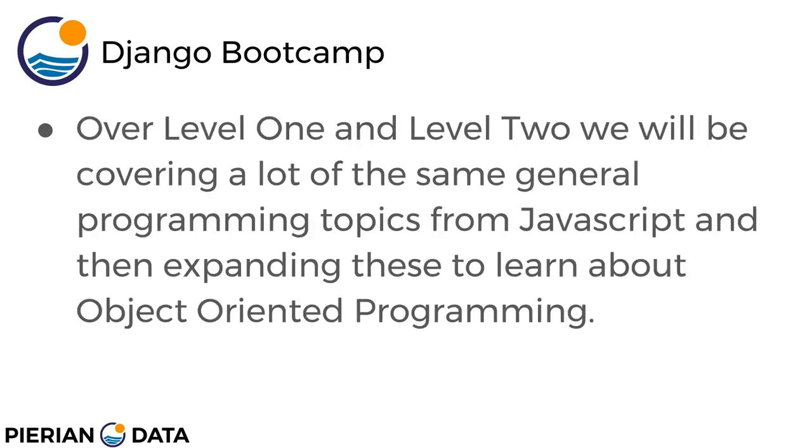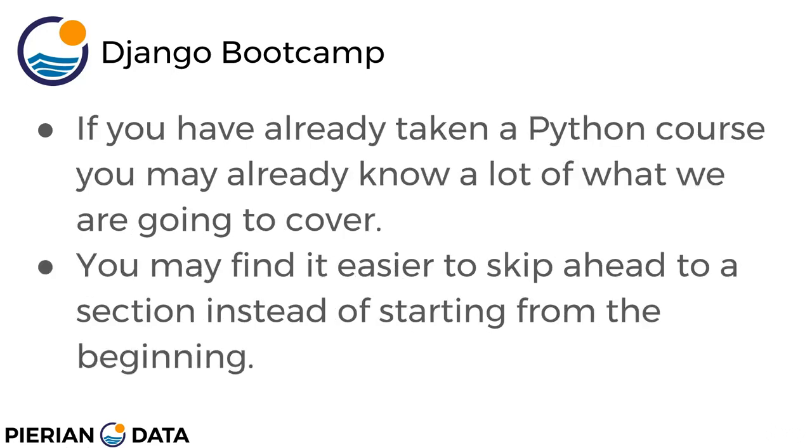So over level 1 and level 2, we're going to be covering a lot of the same general programming topics from JavaScript, things like for loops and while loops, etc. So we won't spend as much time in Python talking about the very basic ideas of what a for loop is, or what an array is, or what those basic ideas are. Instead, we'll just show you more of the syntax of how to work with those ideas in Python. And then we're going to expand on these ideas to learn about object-oriented programming, something we haven't talked about yet.